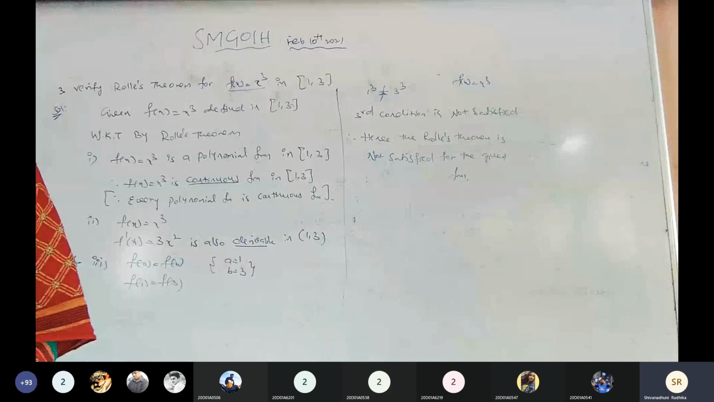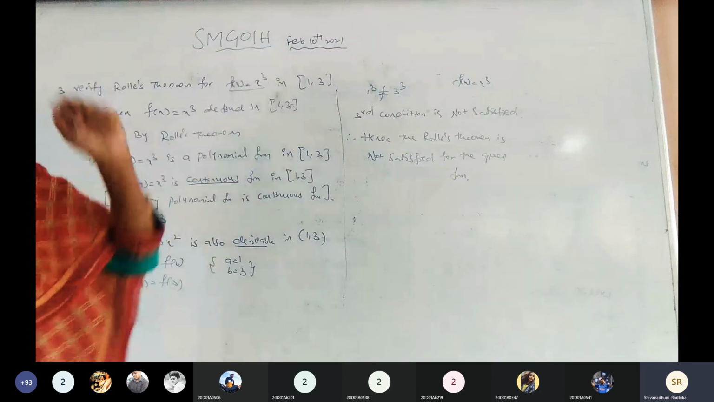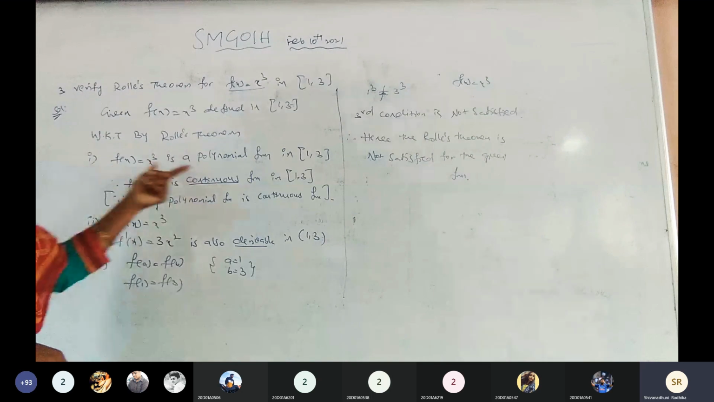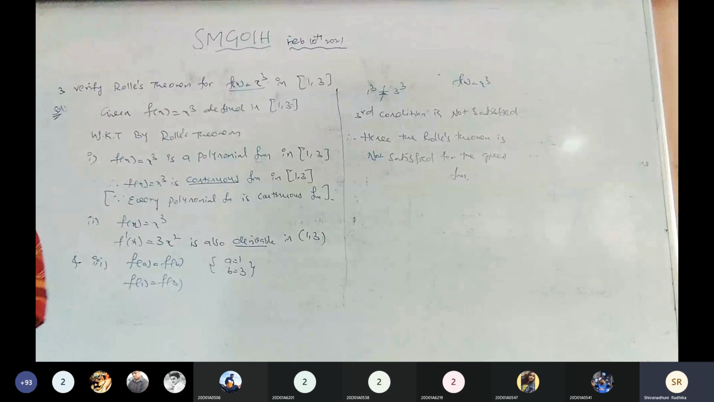This is polynomial, continuous, derivable, but the third condition is not satisfied. In the previous problem, at the first point only the given function is discontinuous, so again Rolle's theorem is not verified. Is it clear? Any doubts, ma?